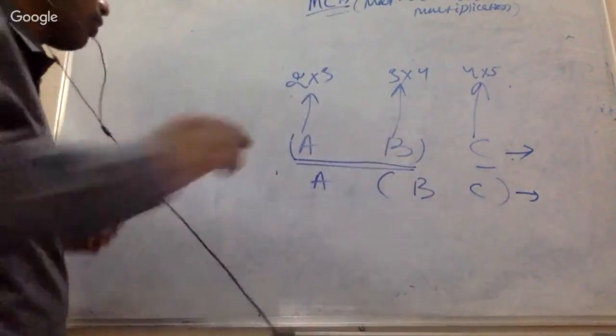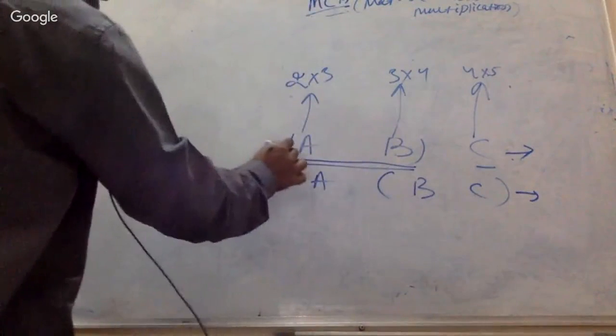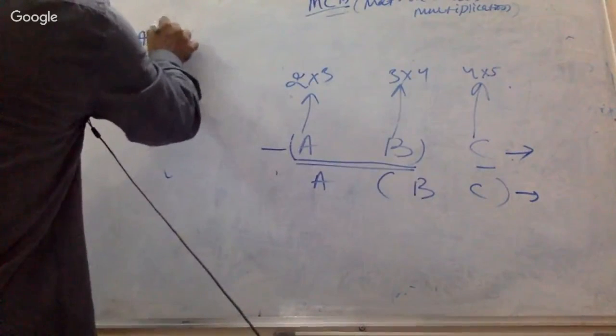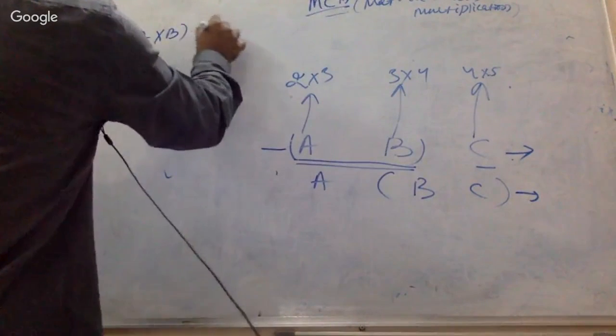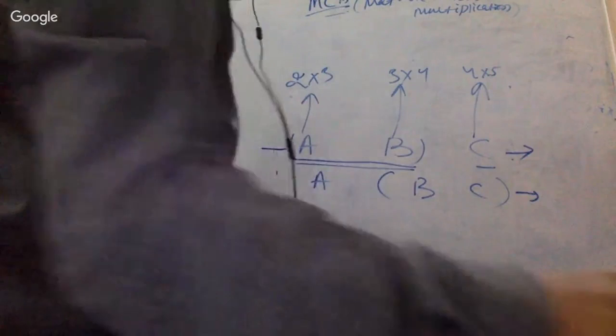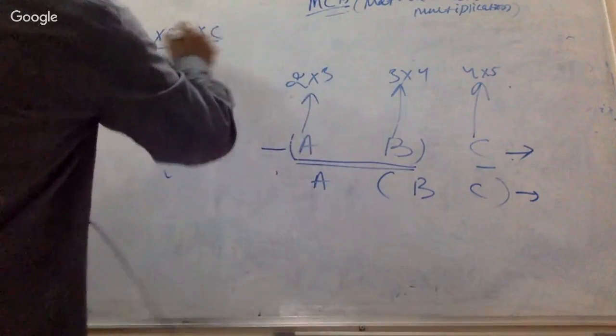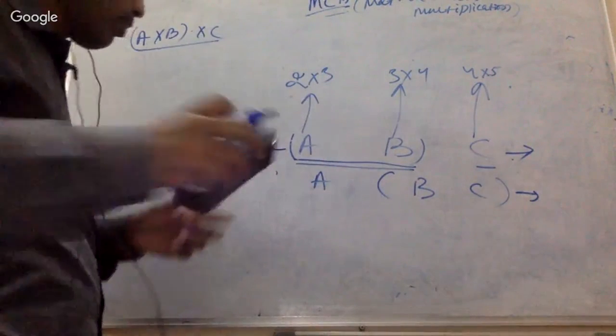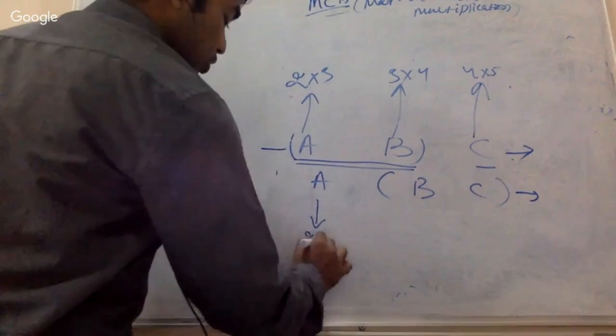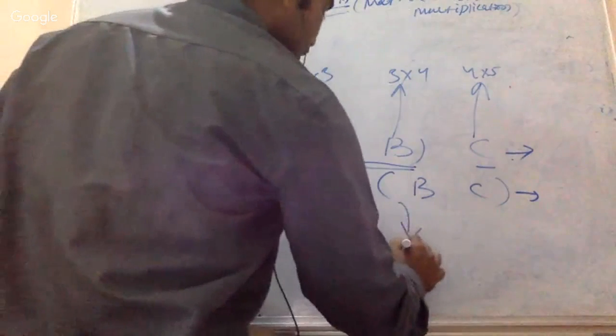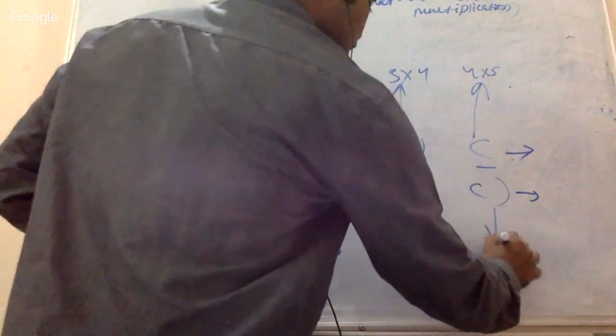What is the number of operations for case 1? Case 1 means this one, right? This means A cross B cross C. So maybe I will write it down here: A is 2 cross 3, B is 3 cross 4, and C is 4 cross 5.